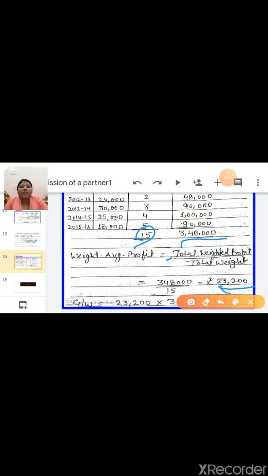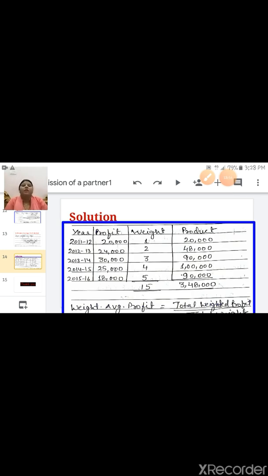Okay, now what is this step 2? Weighted average profit, this answer you have to multiply by number of years purchase, and here number of years purchase is 3. So multiply it and find out the answer goodwill. So goodwill is 69,600. Okay children, so in this way you have to calculate weighted average profit.